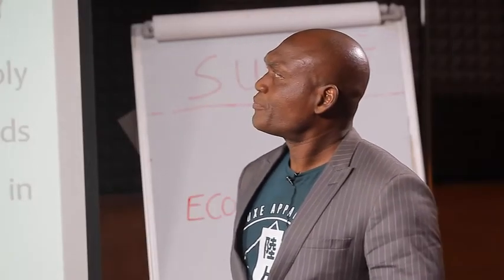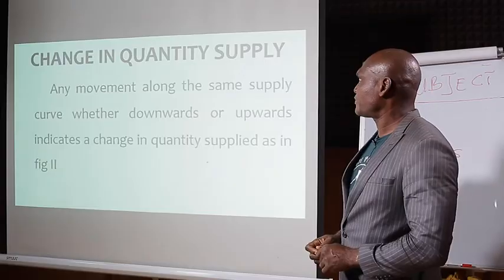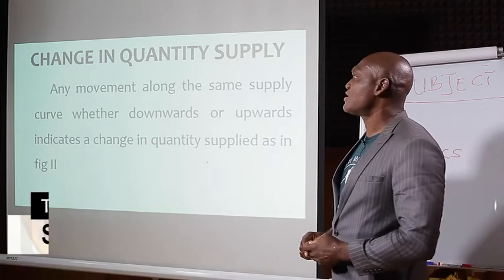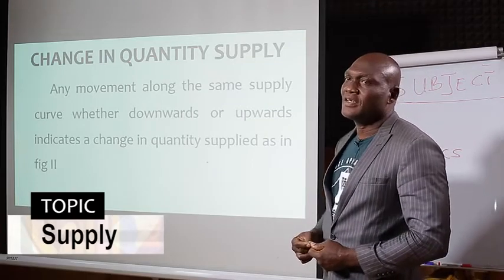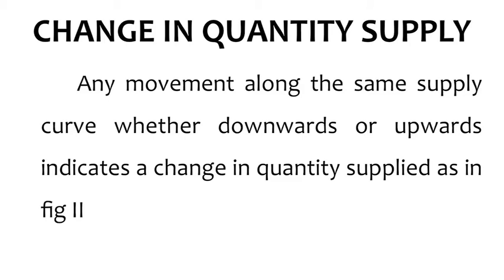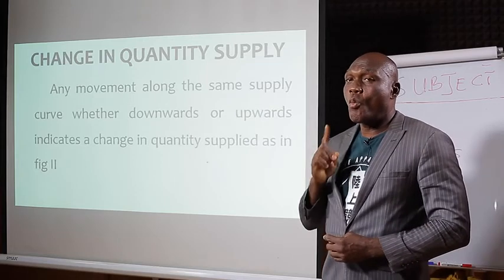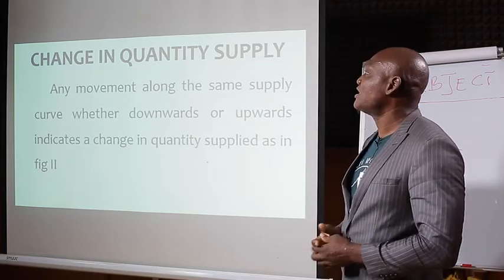Let us look at change in quantity supply. What is change in quantity supply? Change in quantity supply is the movement along the same supply curve. Sometimes in your exams, especially in your objective test, they will ask you, movement along the same supply curve signifies dash. It signifies change in quantity supply. Why? Because once you hear the same or one supply curve, it means change in quantity.